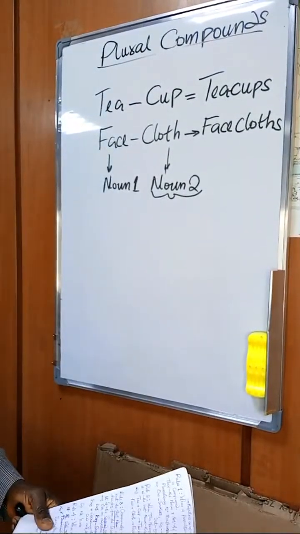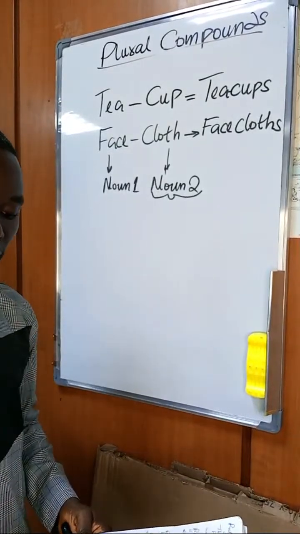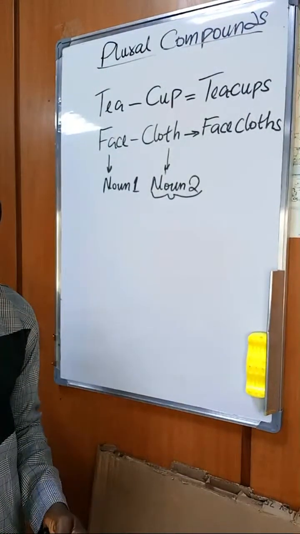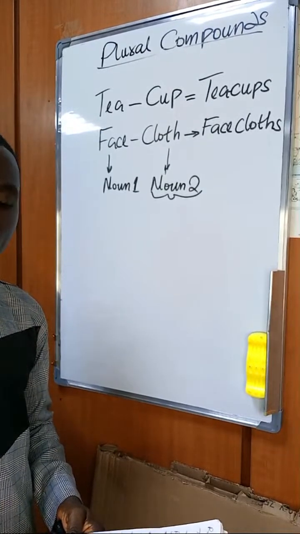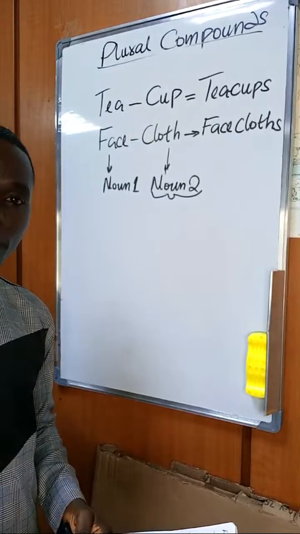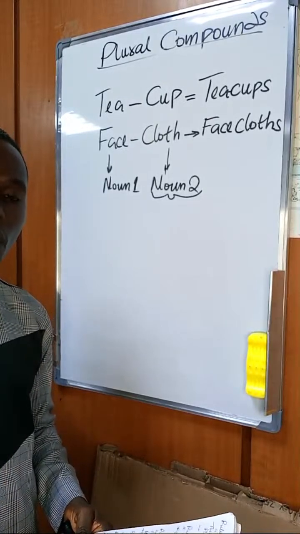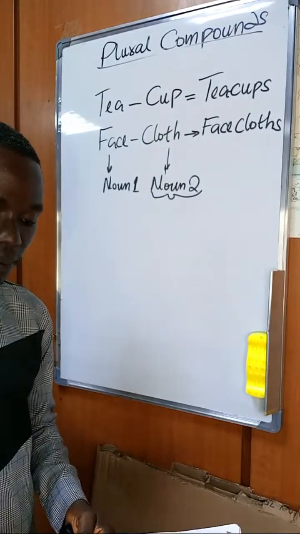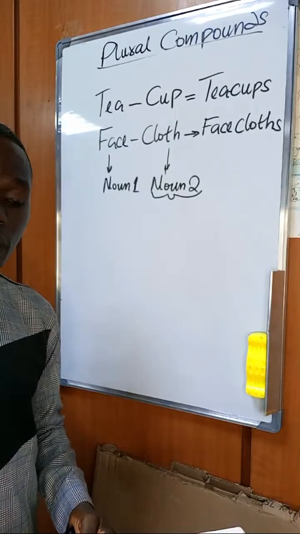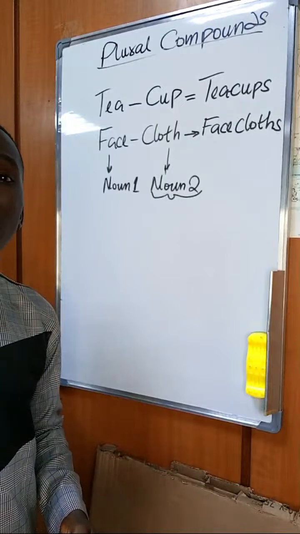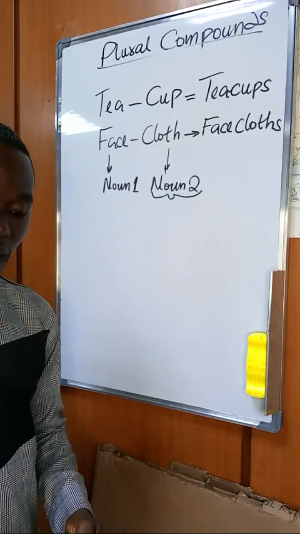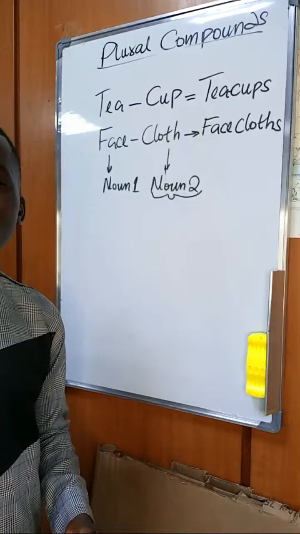In the third rule, occasionally a noun may precede another noun. When we have a noun, most especially forming a compound noun, it can be preceded with another noun. Now, if it is preceded by another noun, the first noun will perform what we call the adjectival function for the second noun.